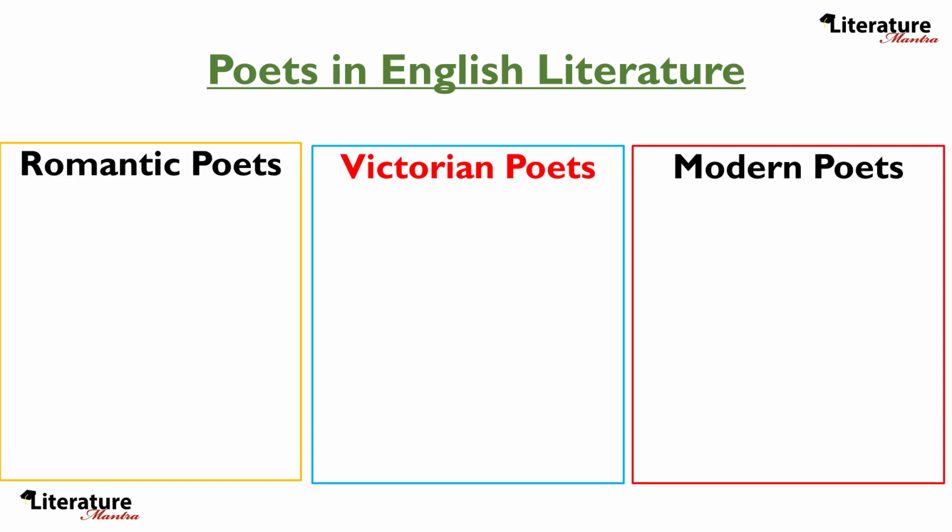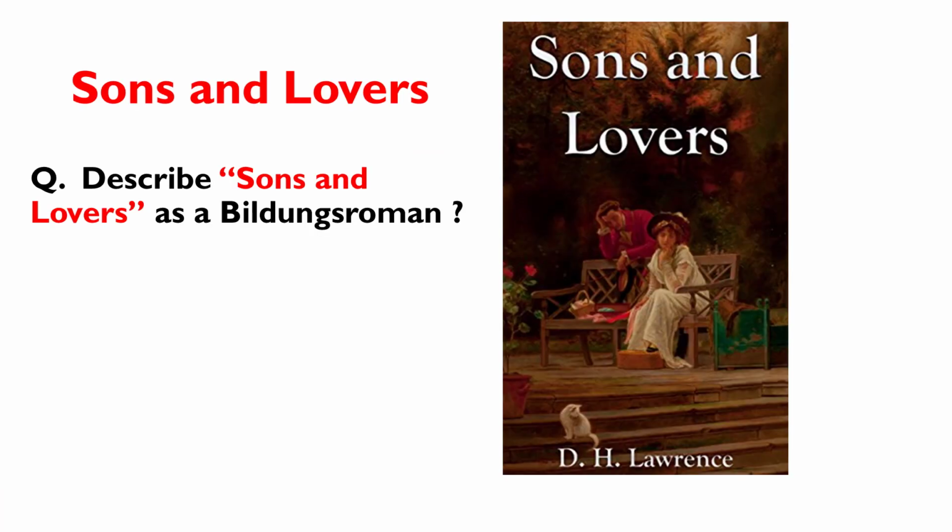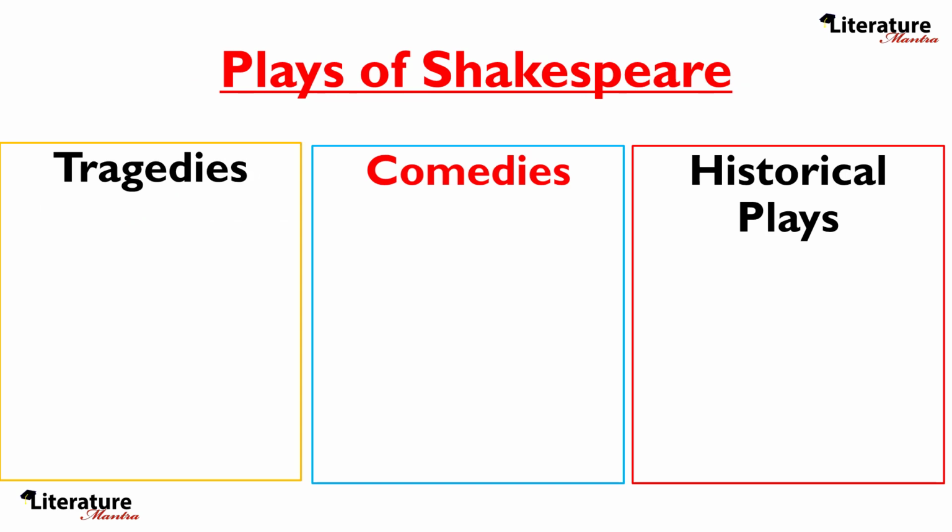Another example can be if you are making notes on D.H. Lawrence's novel Sons and Lovers and the topic is describe the novel as a Bildungsroman. Then your notes should be arranged in a chronological fashion because this is what the topic or the question demands. Another example can be if you are making notes on all the works of Shakespeare, then make notes based on either publication date chronologically, or else you can make notes based on Shakespeare's tragedies, comedies, and historical plays.